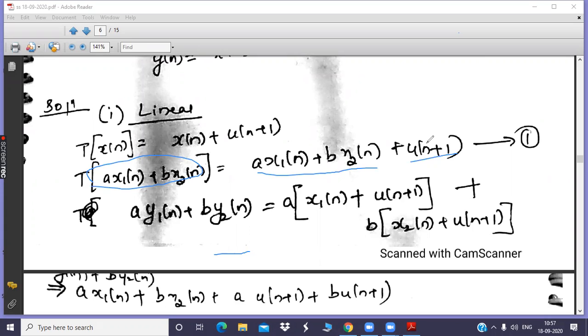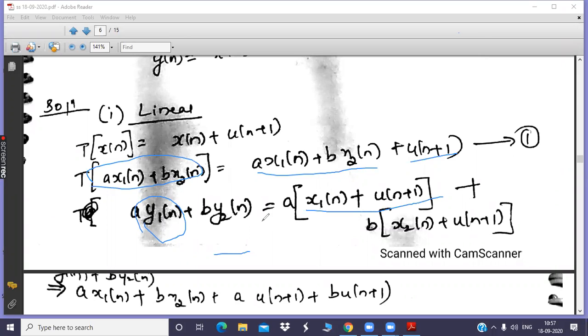Next, you will be analyzing the weighted combination of individual responses. The weighted combination of individual responses means a y1 of n plus b y2 of n. Individually you are giving x1 of n and x2 of n, and then taking their weighted combination of outputs. So you will take a outside. y1 of n is nothing but the output corresponding to x1 of n, which is x1 of n plus u of n plus 1.